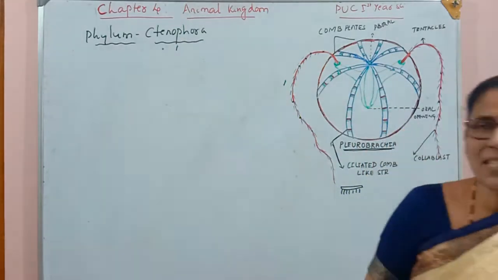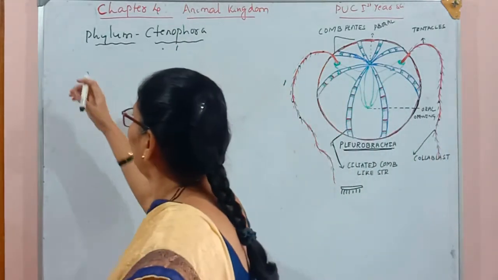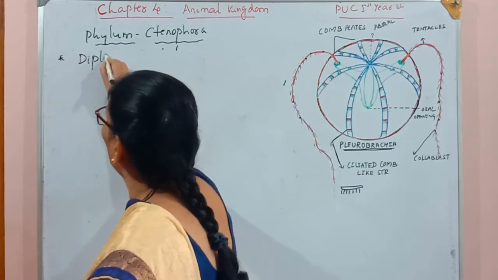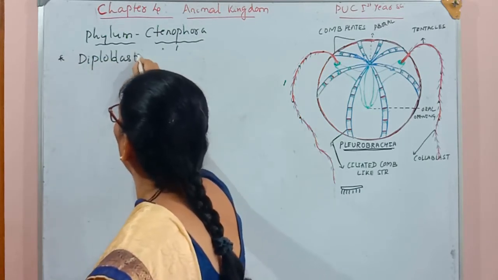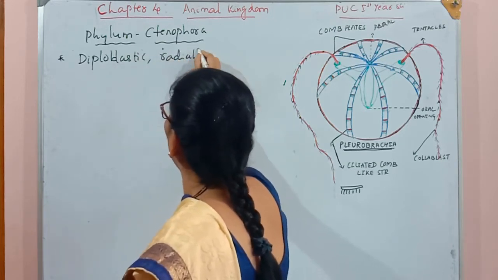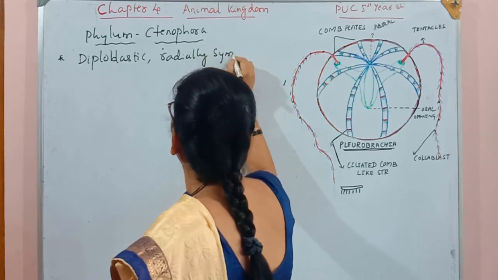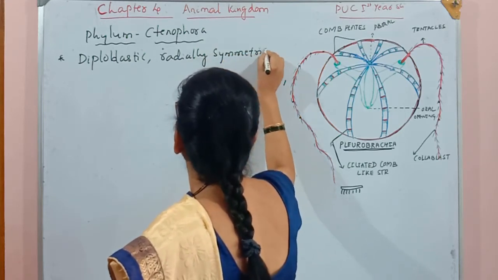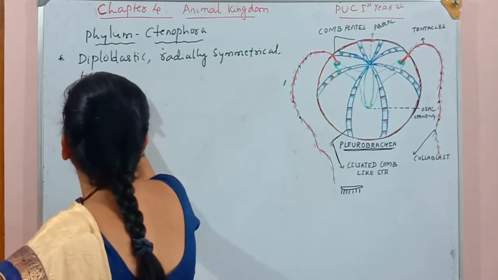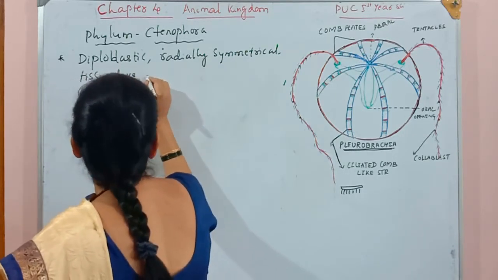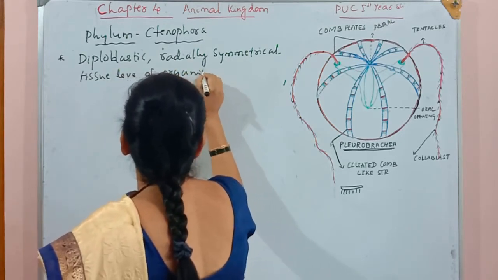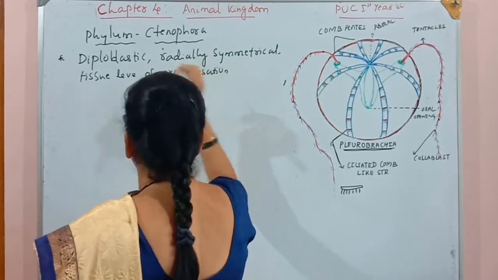So these organisms are diploblastic, radially symmetrical, with tissue level of organization.